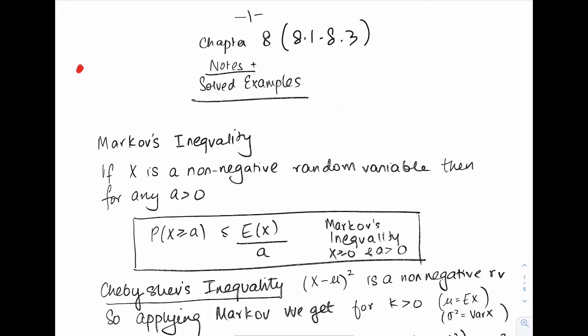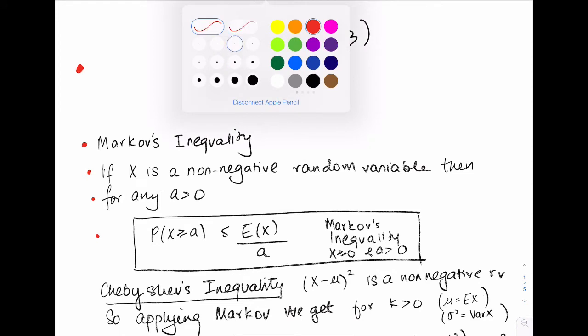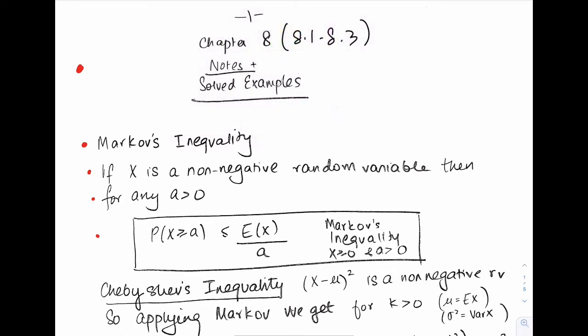Okay, so the first thing we're going to look at is Markov's inequality. What does that say? If x is a non-negative random variable, then for any positive number a, the probability that x is bigger than or equal to a is less than or equal to the expectation of x over a. Now, what is the proof of this? That's very simple. I will quickly write it down over here.